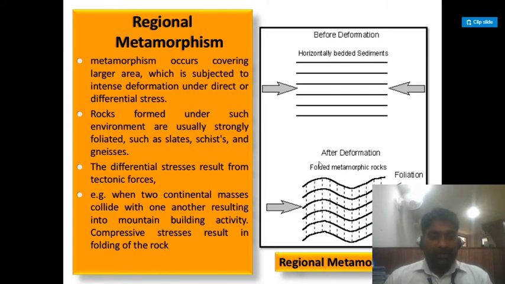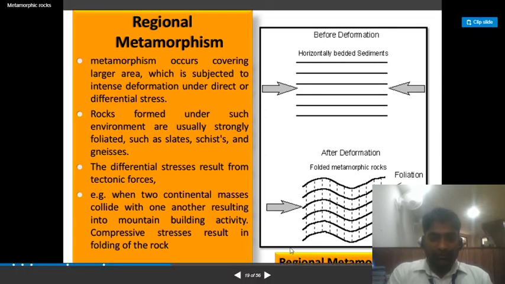Example: when two continental masses collide with one another, resulting in mountain building activity, compressive stresses result in folding of the rock. So in this diagram you can clearly see how horizontally bedded sediments get stressed, how they are horizontally bedded before deformation and how they are foliated. Foliation is formed due to regional metamorphism after the deformation. In the figure you can clearly see that.